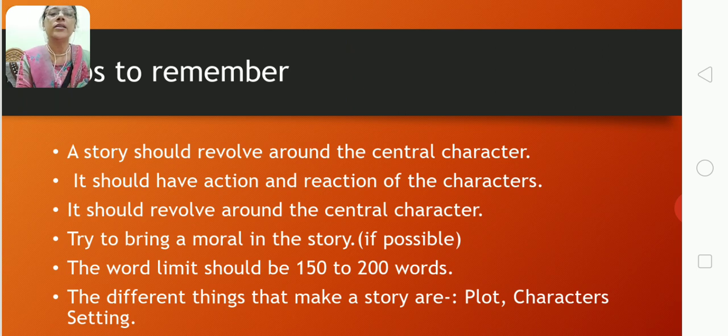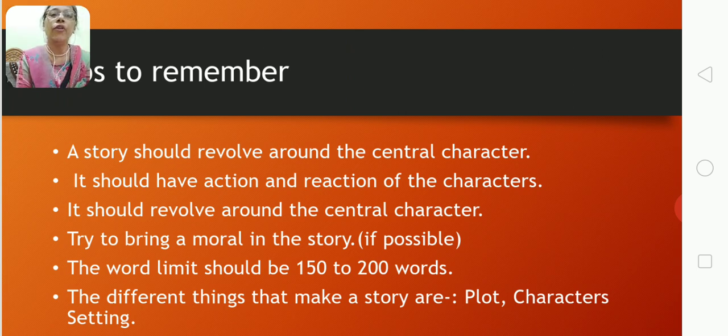That main character is called the central character. And there should be some incident. This incident is called action. You see in the movie, actions taking place and reactions taking place. So there should be an action in a story and the reaction of the characters.